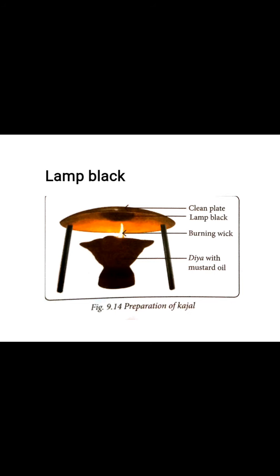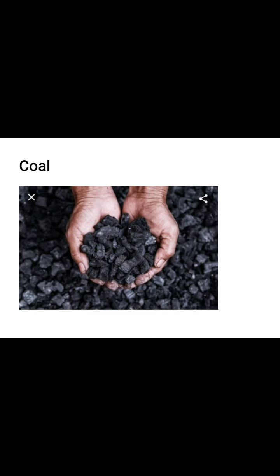Then next is coal. Coal is a natural form of amorphous carbon. It is found deep inside the Earth's surface. Coal was formed by the decomposition of the remains of plants and trees buried inside the Earth's surface millions of years ago. Due to excessive temperature and pressure inside the Earth, and in the absence of air, the decayed plant matter gets converted into coal. This process of conversion of wood into coal is known as carbonization. It is a very slow process.